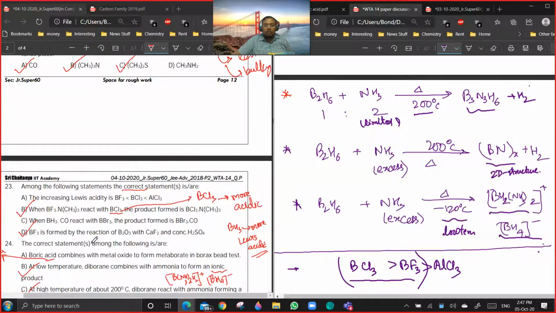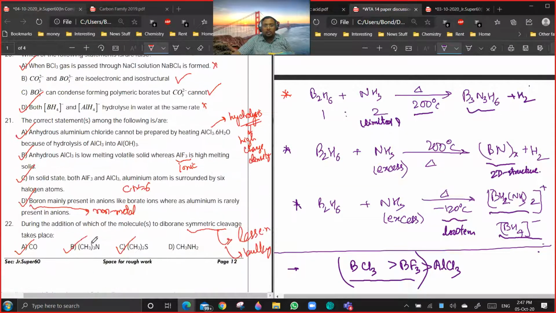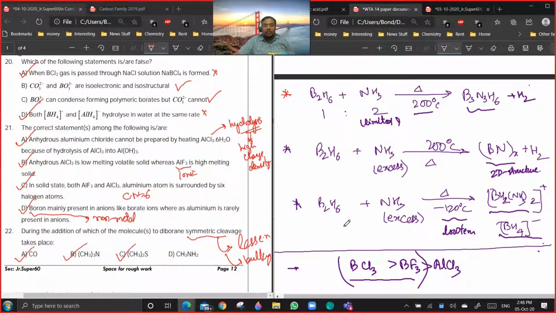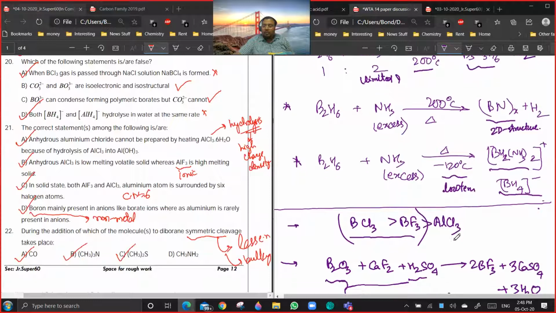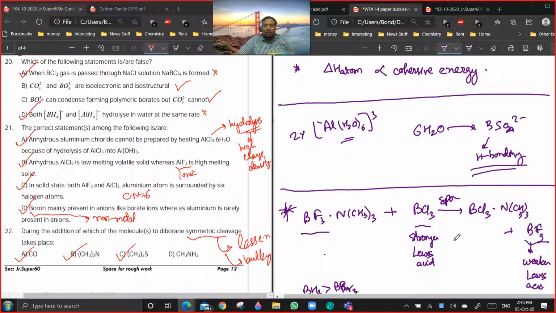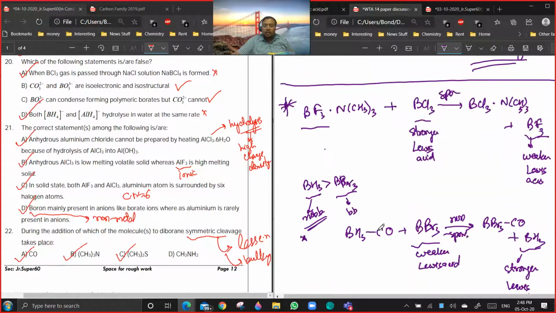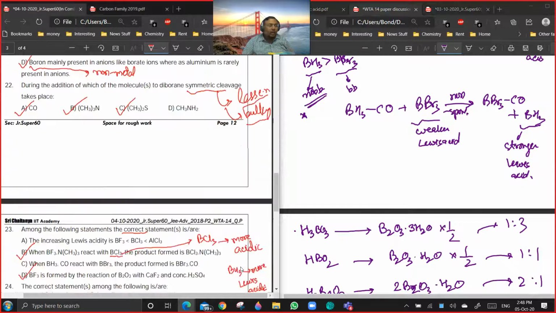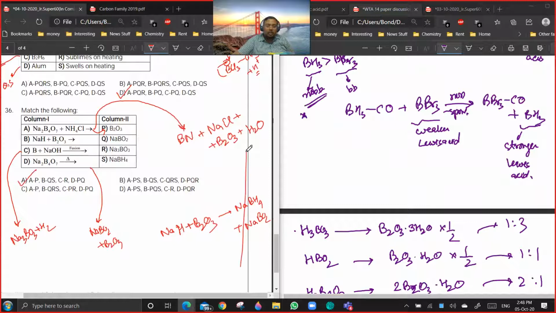Now, okay, next is 21 and 22. I don't think 22 is a doubt. Option C. I have told you people that for symmetric cleavage, the attacking nucleophile should be either less electronegative or it should be bulky.